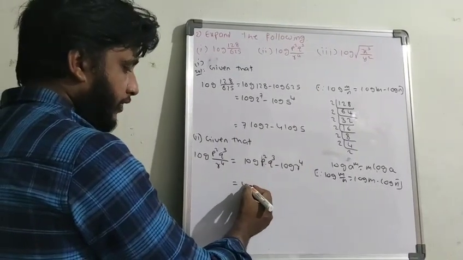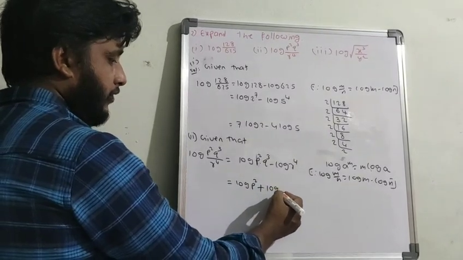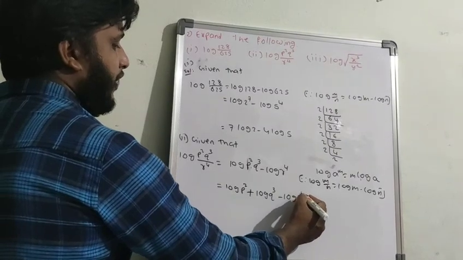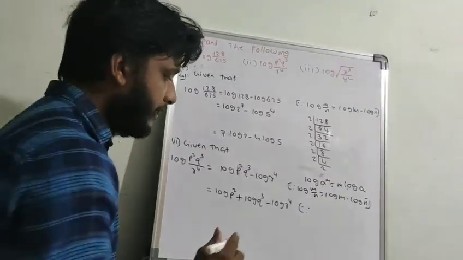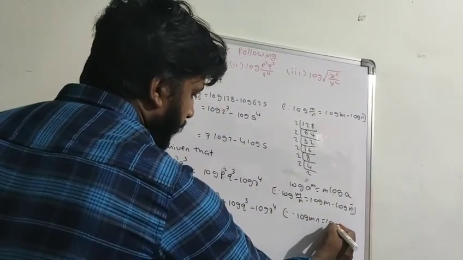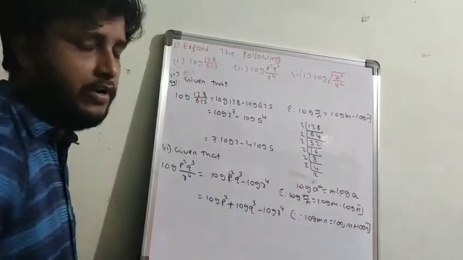So you have to apply log m n log m p square plus log n log p cube minus log r to the power of 4. Whatever the formula we use, we have to write in the bracket. You should not forget to write it. So log m into n equal to log m plus log n. This is the formula you have to apply.